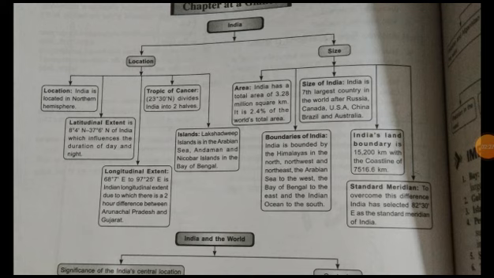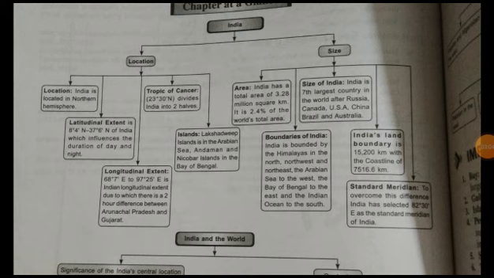So here latitudinal extent means horizontal imaginary lines. They are from 8 degree 4 minute north, almost all in the north, because India is in the northern hemisphere. The earth has an imaginary horizontal line in the middle part, called the equator.